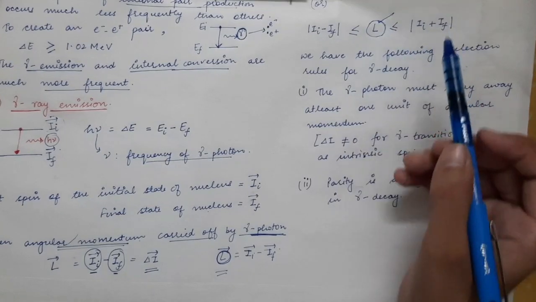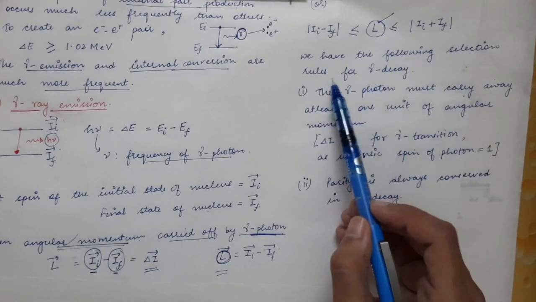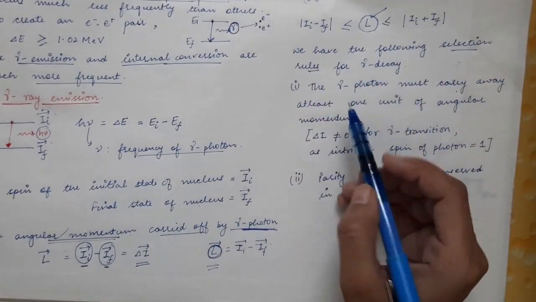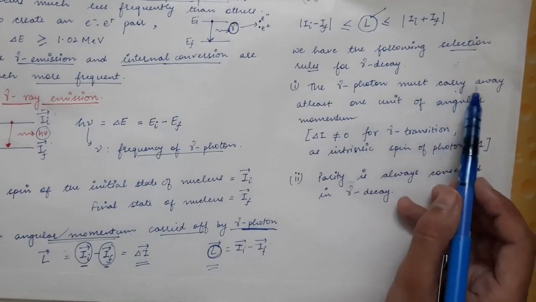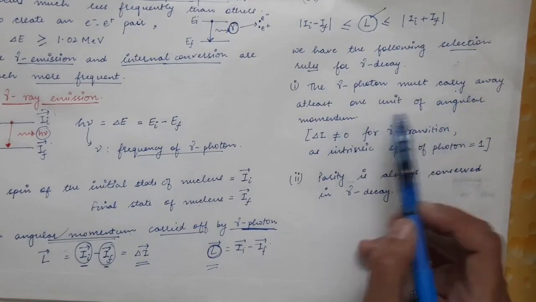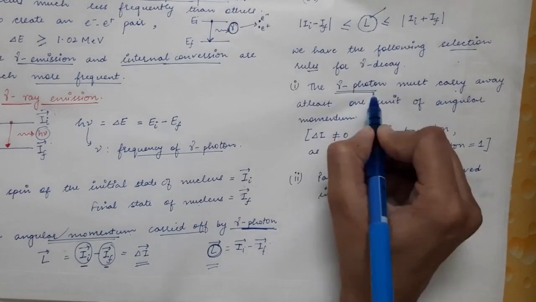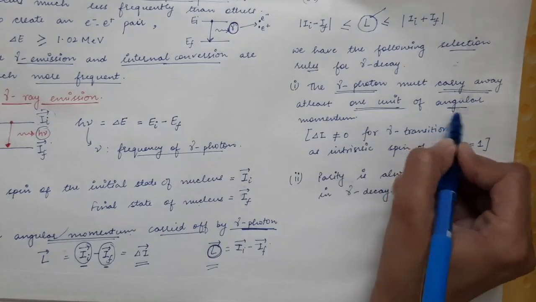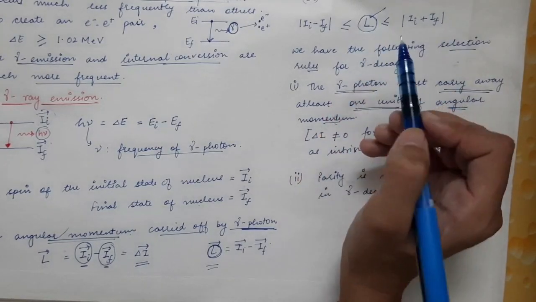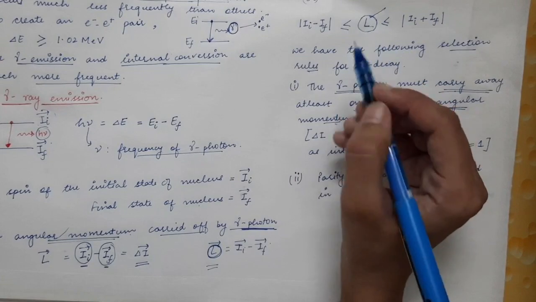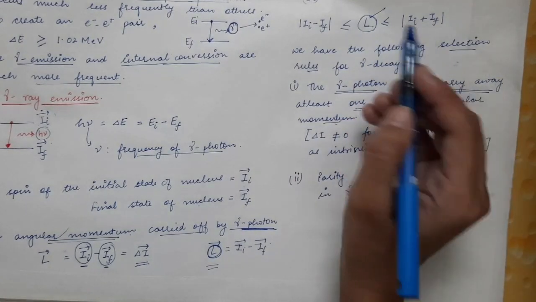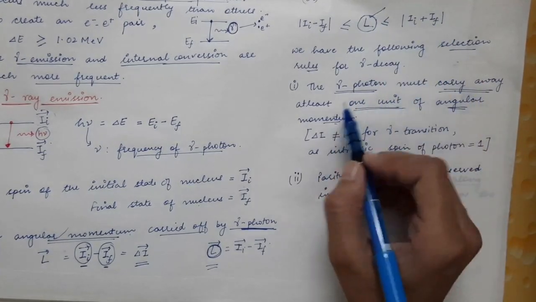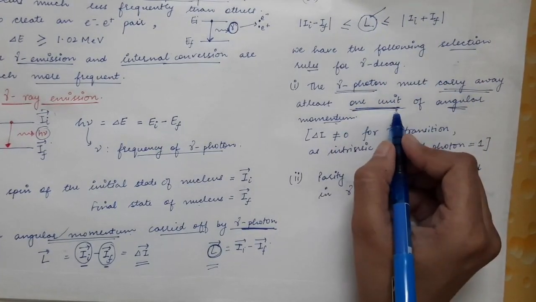Now we have the following selection rules for gamma decay. What are the selection rules? First, the gamma photon must carry away at least 1 unit of angular momentum. So capital L should be at least 1. It can be equal to 2, it can be equal to 3, but it cannot be equal to 0.